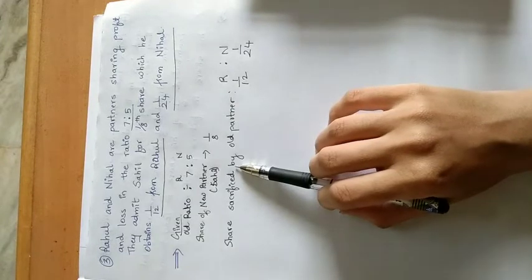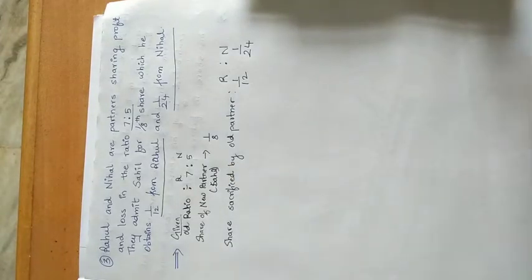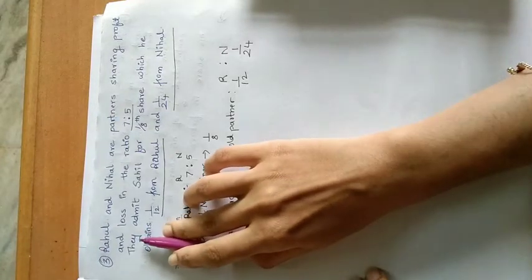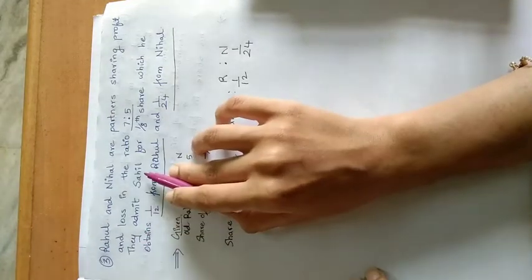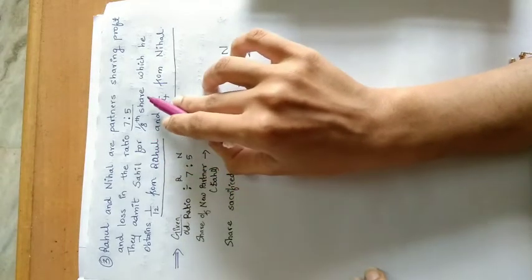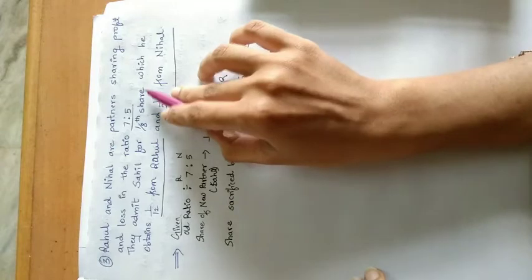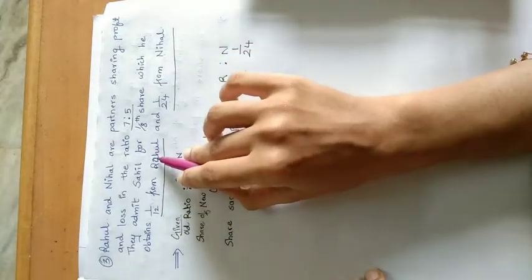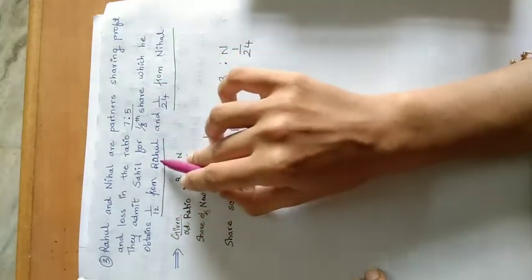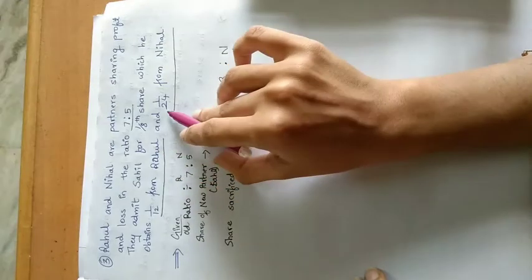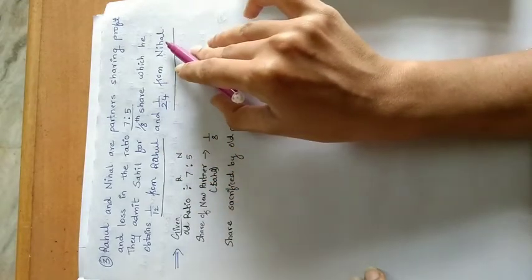Now in this question you need to focus. When you get a question like this, they admit Sahil for 1/8 share. This is the share of a new partner, right? Now this share he got from Rahul: 1/12 is surrendered by Rahul and 1/24 is surrendered by Nihal.